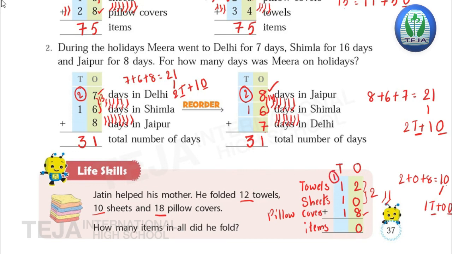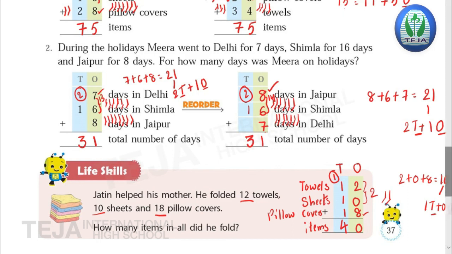Now add the digits in the tens place, children. Here 1 plus 1 is 2. 2 plus 1, 3. 3 plus 1, 4. So in total, how many items did he fold? He folded a total of 40 items. Okay, children? Okay. With this we have completed exercise 2.5.